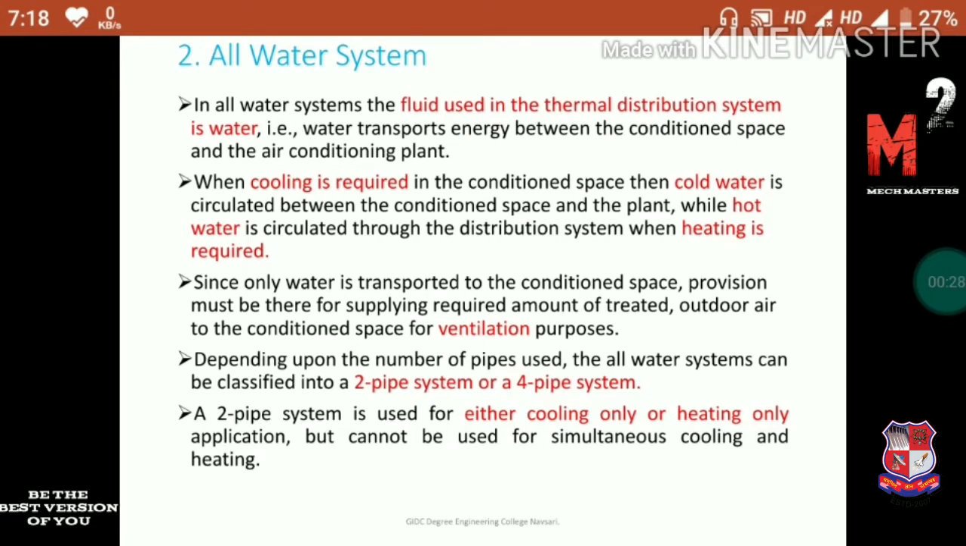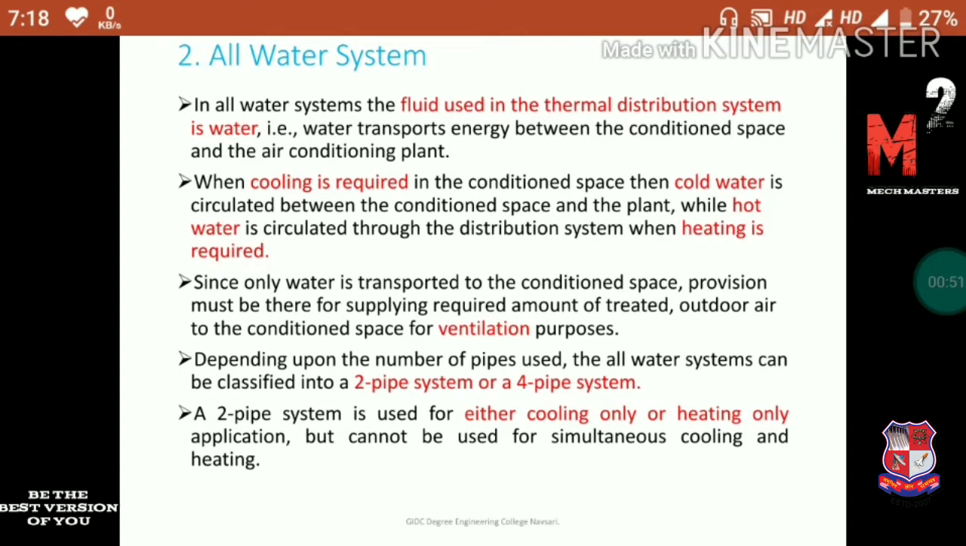We learned about the different types of all air system, like single duct constant volume single zone, single duct constant volume multi zone system, and single duct multi zone variable volume system. Then we learned about a dual duct air conditioning system. Today we learn about the all water system, the second type of central air conditioning system.